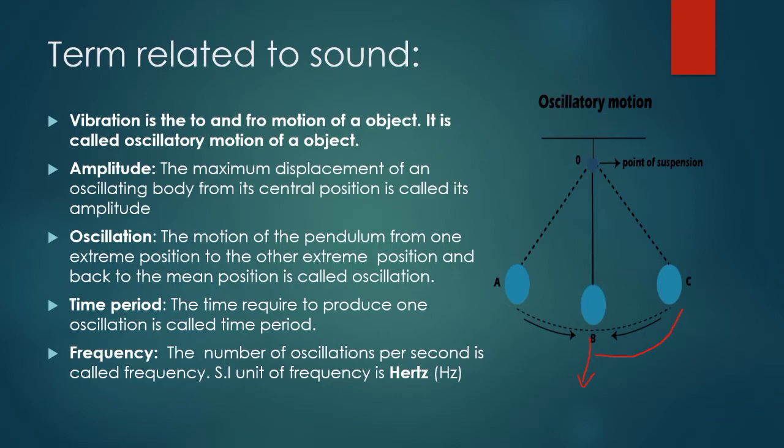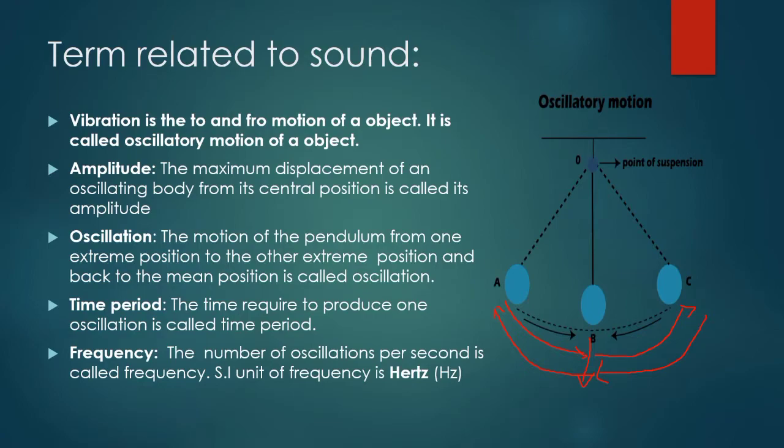From here it reaches to this one first, and then it returns back to B again. Again from here it reaches A, and then back again. This movement from B to C, C again to B, and B to A and again to B is one complete oscillation. We have completed one oscillation. So the to and fro motion of an object is what we call oscillation.